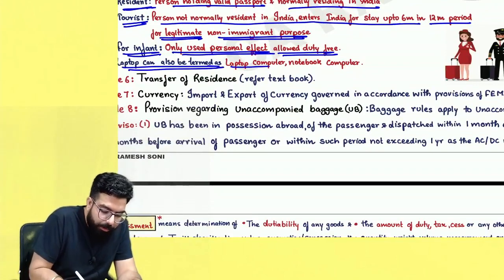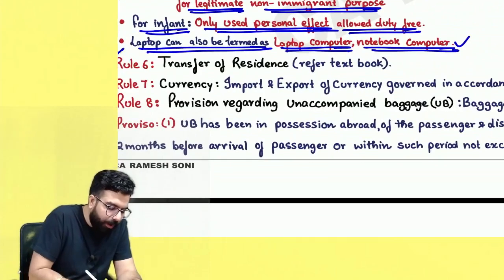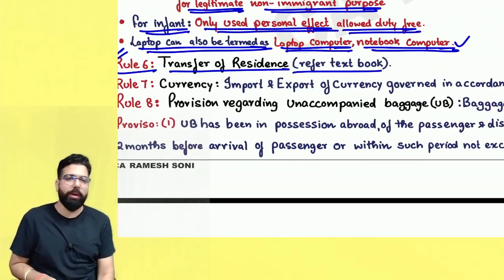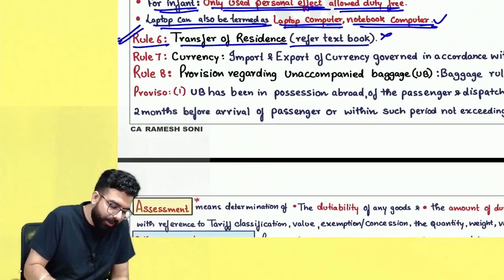Laptop can also be termed in the exam as laptop computer or notebook computer. Please be very careful. Rule number 6 talks about transfer of residence. Generally, they don't ask about it, but it is there in your textbook. If you want to refer, you can refer. Otherwise, they don't ask any question on this.